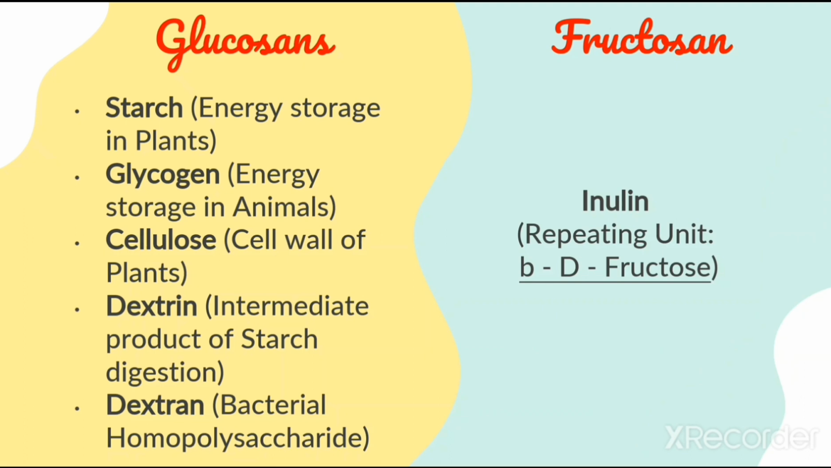The examples for glucosan are starch. The energy in plants is stored in the form of starch. Glycogen. The energy in animals is stored in the form of glycogen. Cellulose. Cellulose is the constituent of the cell wall of plants. Dextrin. Dextrin is produced during the digestion of starch. Dextran. Dextran is synthesized by some species of bacteria. The example for fructosan is inulin. Inulin is made up of repetitive units of beta-D-fructose.